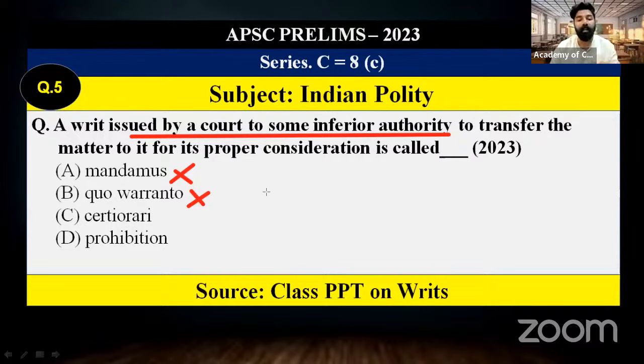Among these C and D, here you can see the proper consideration of the matter. For that, please transfer that matter to the higher authority, the higher court. So here the court is trying to correct the mistake done by the inferior courts.